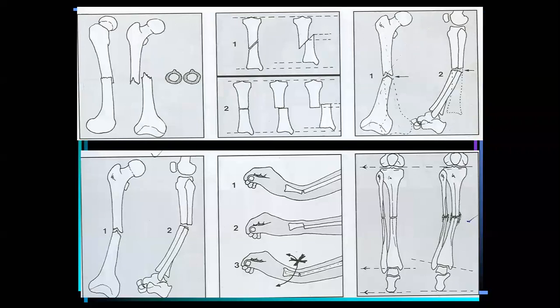So, in fracture treatment, angulation of 5 to 10 degrees is acceptable. But any degree of rotation is not acceptable. Rotation is not acceptable. This question is usually asked in exams: how much rotation is acceptable. Rotation is not acceptable.